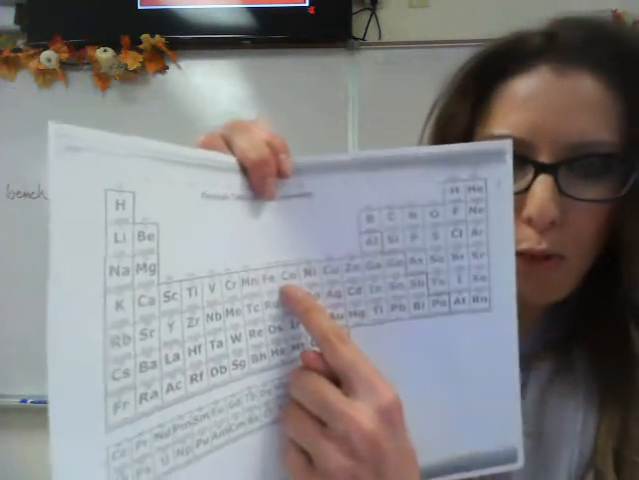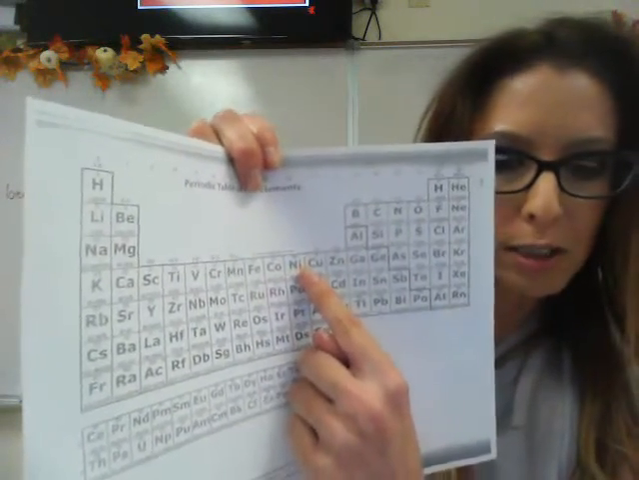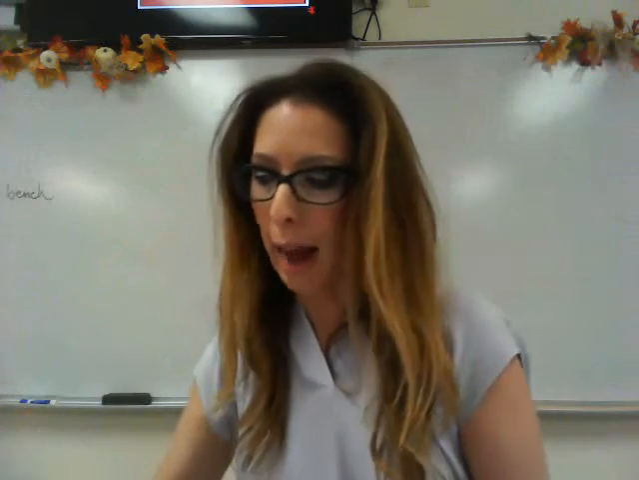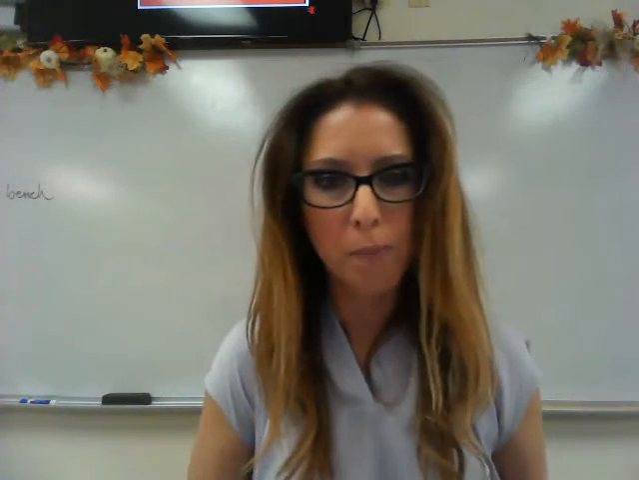So as I move from cobalt over to nickel, you'll notice that the mass is actually going down. So cobalt is 58.93 and nickel is 58.69 atomic mass units.